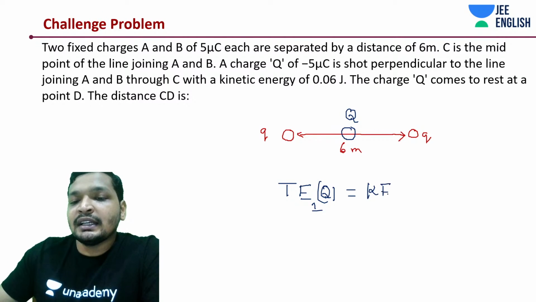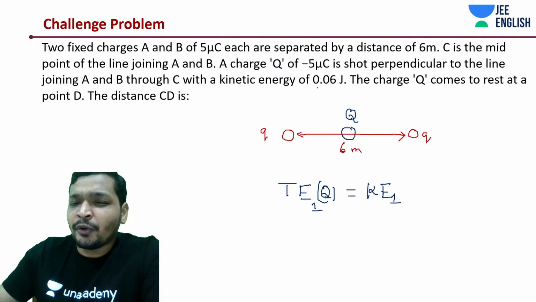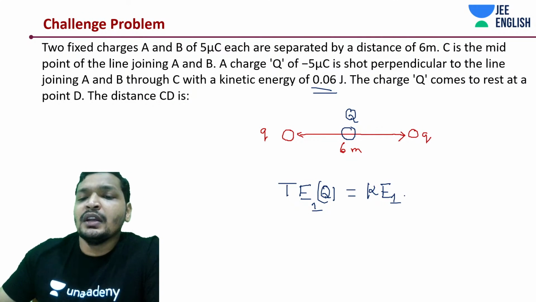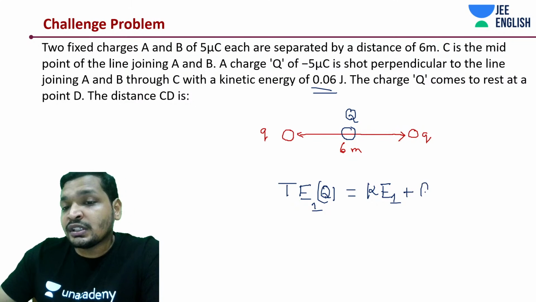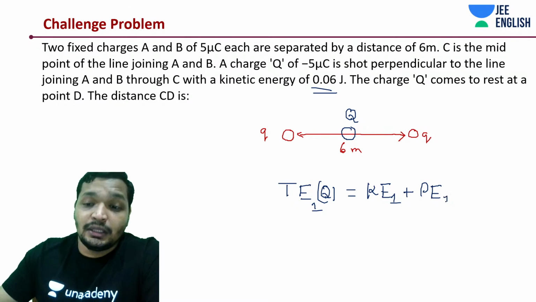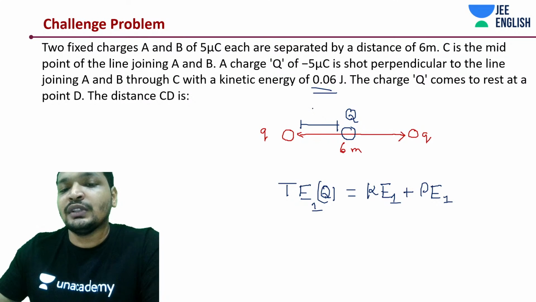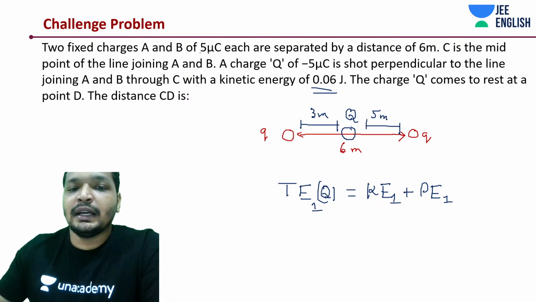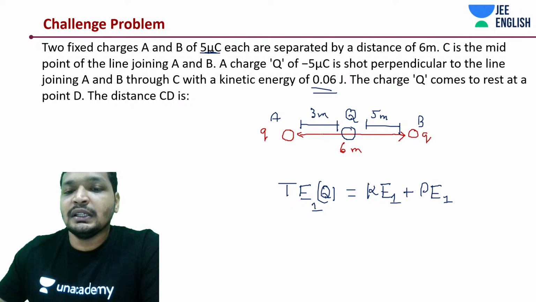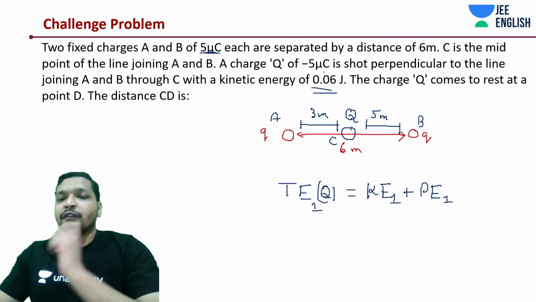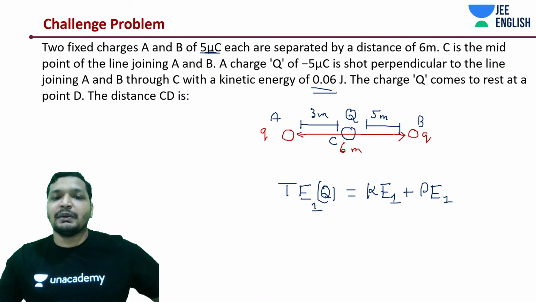So there is a kinetic energy associated with it, which is 0.06 joules. And then there is a potential energy associated with it, which is going to be a negative quantity. This entire thing is 6 meters. How much is the distance between small q and capital Q? That is going to be 3 meters. And what is the value of small q? It's plus 5 microcoulomb. I've taken this to be A and this to be B, and this is C, the midpoint of both of them. They're separated by 6 meters, and C is the midpoint joining A and B.